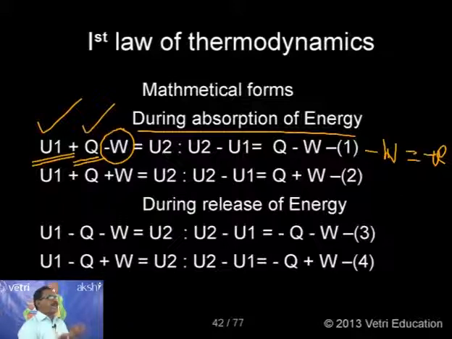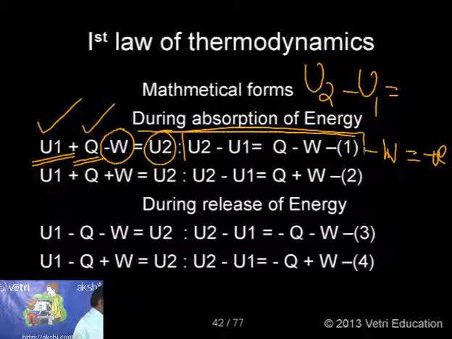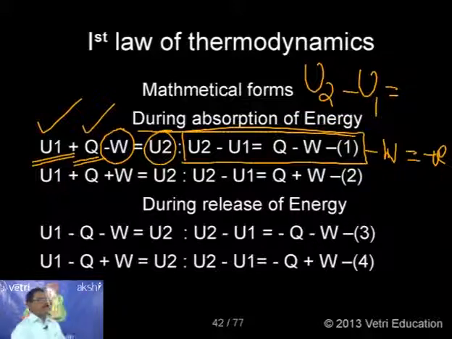So the remaining internal energy, the final state, is U2. I will now rearrange, because my aim is to get delta U. U2 on one side, U1 on the other side: U2 minus U1 equals Q minus W.